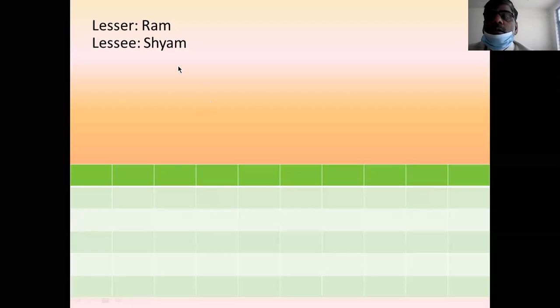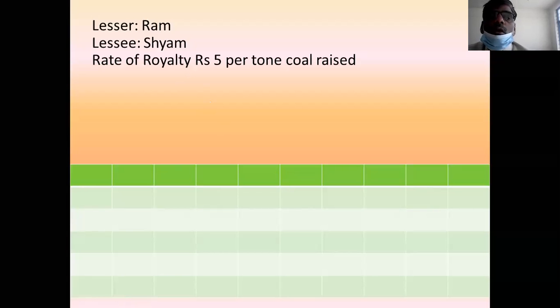Then the first agreement is regarding rate of royalty. Rate of royalty is fixed at ₹5 per ton of coal raised from the bowels of the earth. Means Sham has to raise the mineral from the bowels of the earth for his industry purpose. Then for every 1 ton of coal raised, Sham has to pay ₹5 to Ram, the owner of land. This is the first agreement.